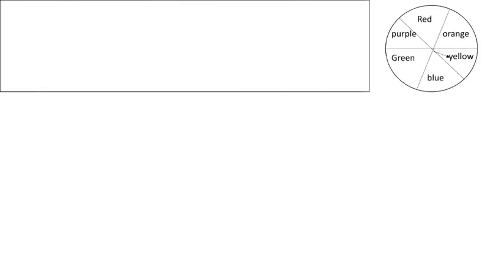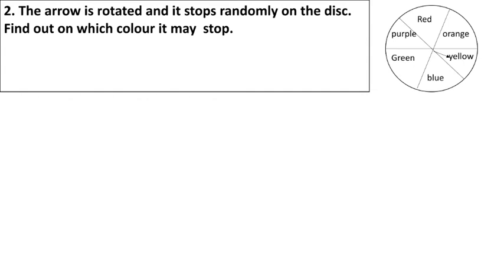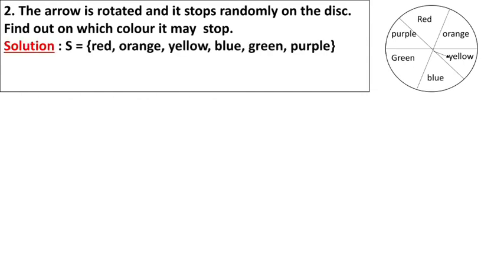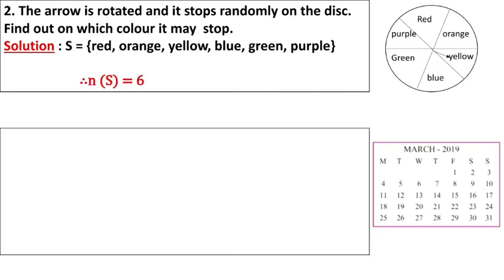This figure is given. The arrow is rotated and it stops randomly on the disc. Find out on which color it may stop. How many colors are given? 6 colors are given. The samples will be red, orange, yellow, blue, green, purple. The number of samples is how much? 6. Now the next one is given.